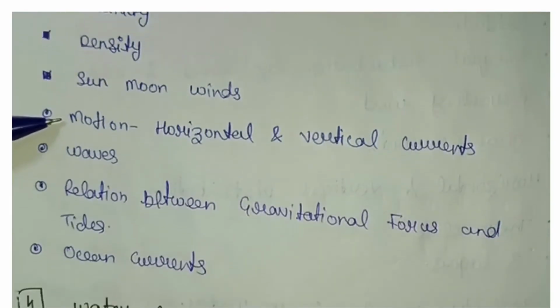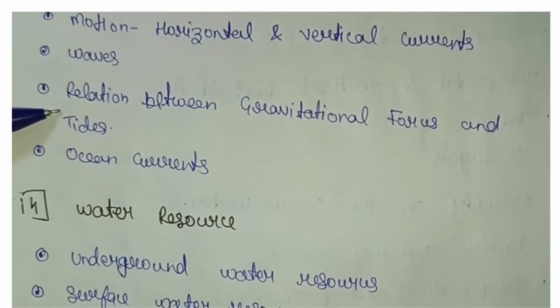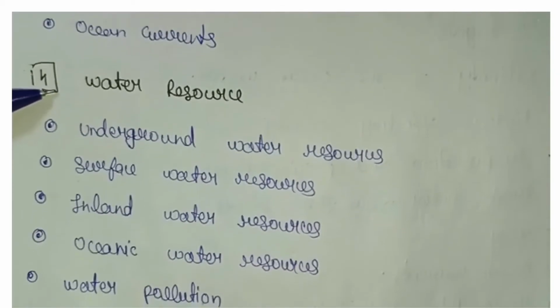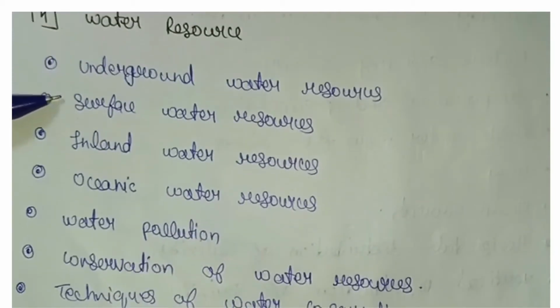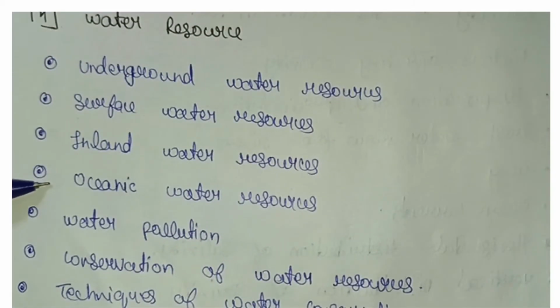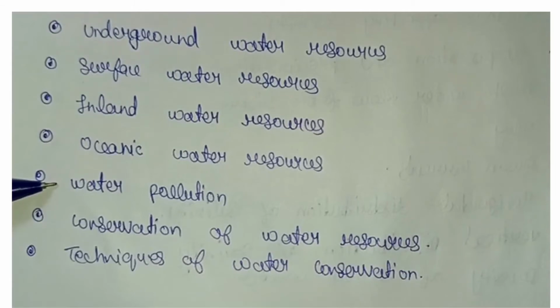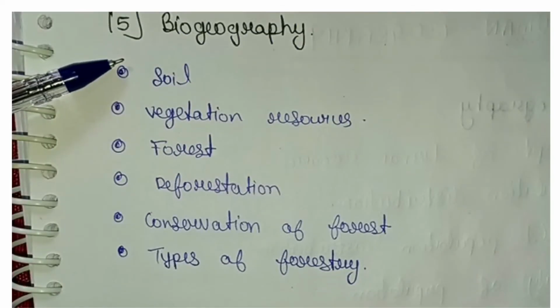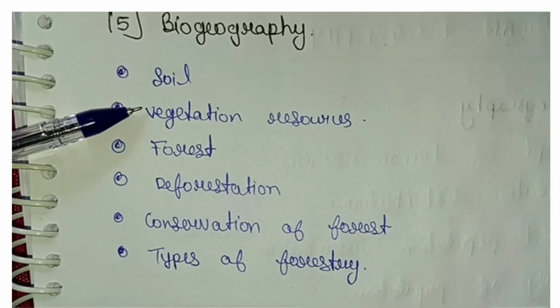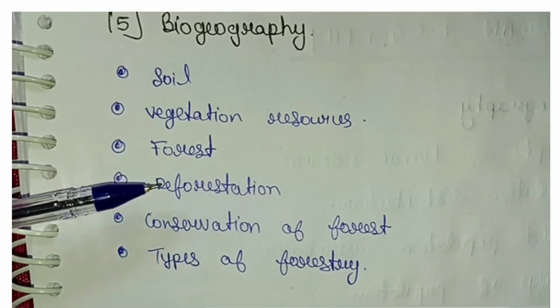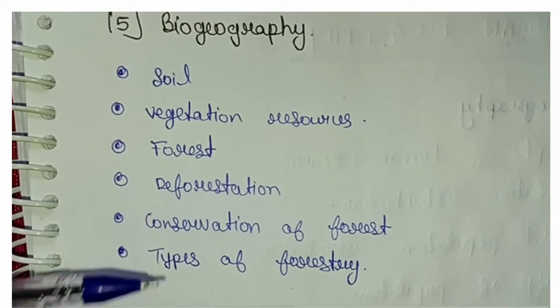Movements of ocean water, factors influencing movement: temperature, salinity, density, sun, moon, winds. Motion, horizontal and vertical currents, waves, relation between gravitational forces and tides, ocean currents. Water resources, underground water resources, surface water resources, inland water resources, oceanic water resources, water pollution, conservation of water resources, techniques of water conservation. Biogeography, soil, vegetation resources, forest, deforestation, conservation of forest, types of forestry.